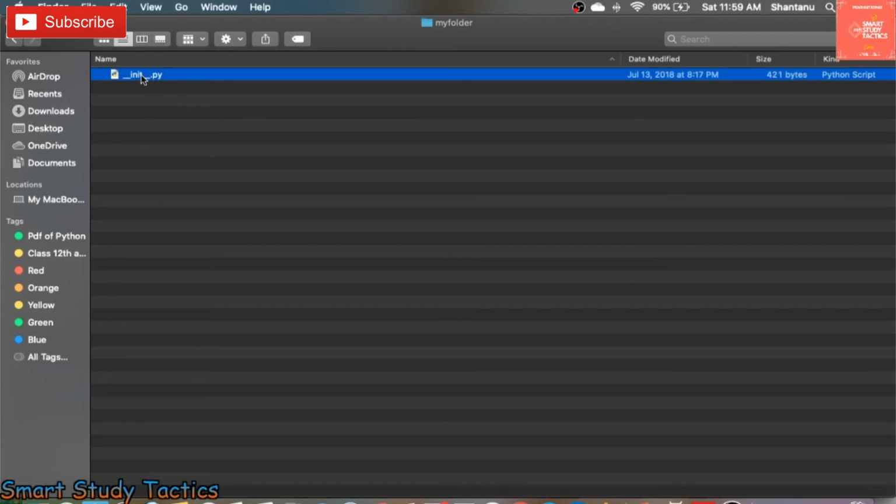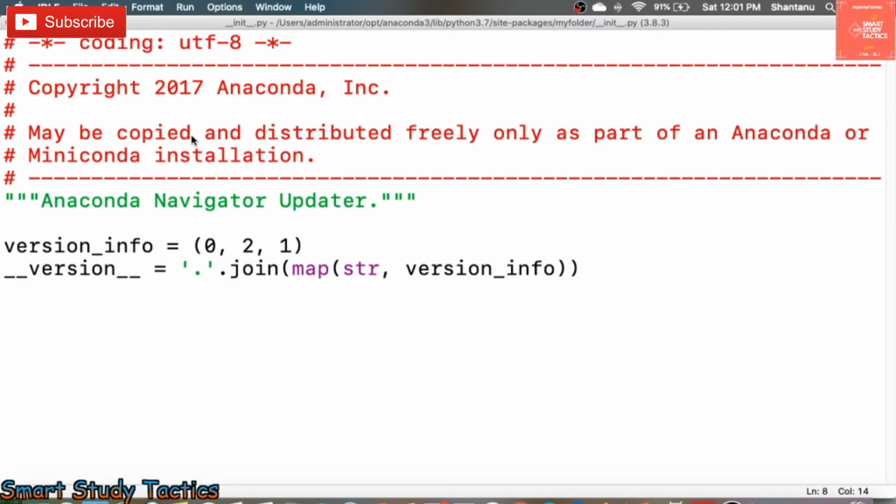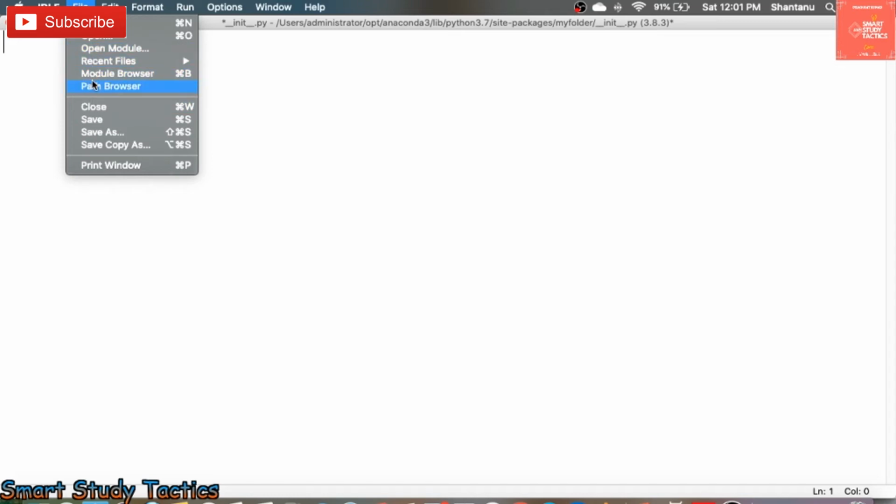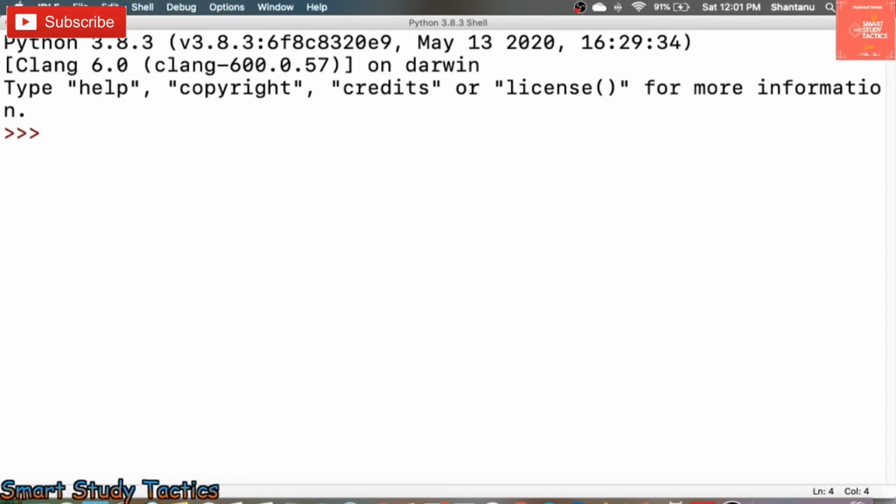Now double click over there and it is going to open the file. Now what you have to do is make it empty and save it, because I copied it from some other module, so it has the data of that module. So I'm going to make it empty. As you can see, I just opened that file. I'm going to select all, empty this file and click File, Save. Now my file is empty. I saved my file. It is going to open in the IDLE Python shell.